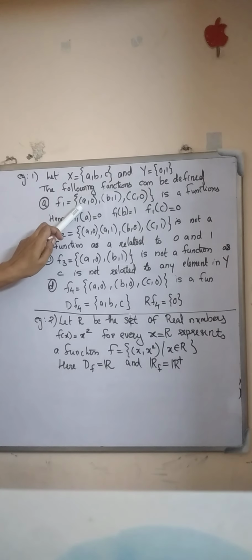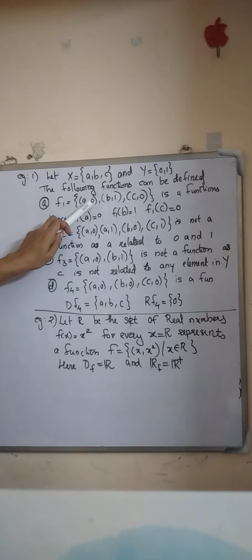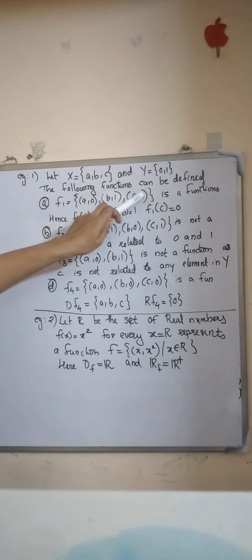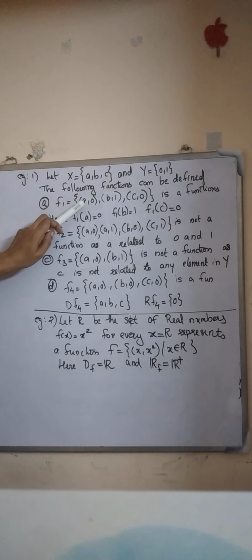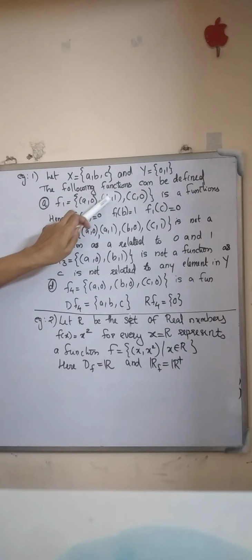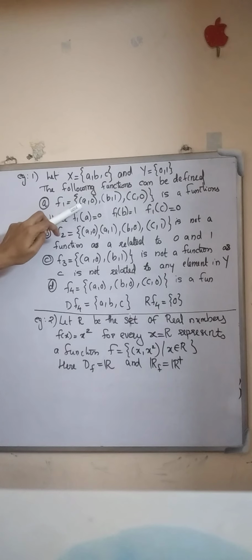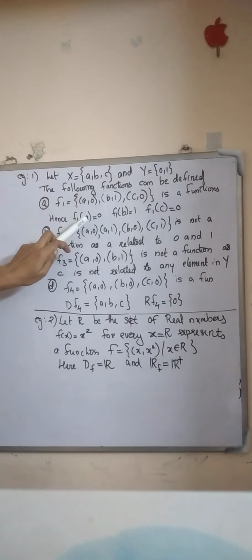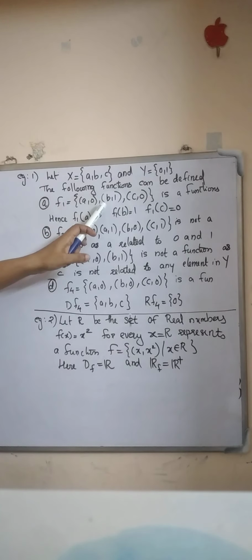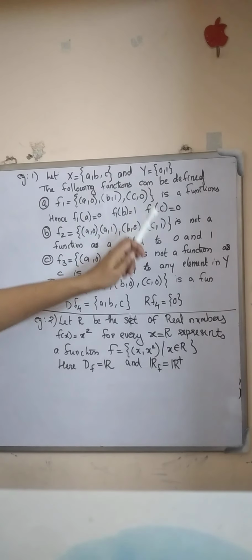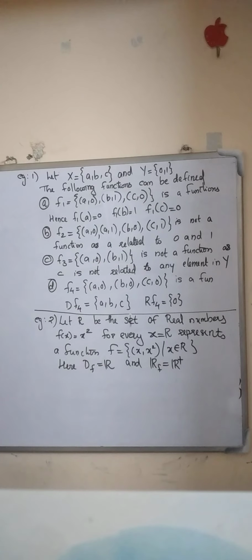Here a has an image 0, b has an image 1, c has an image 0. So this relation is a function. So f1 of a equals 0, f1 of b equals 1, and f1 of c equals 0.